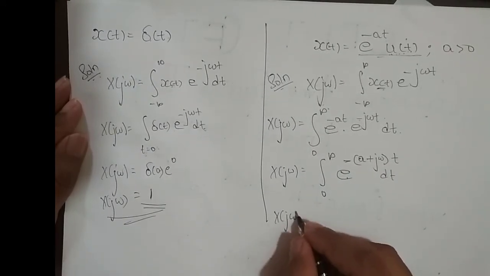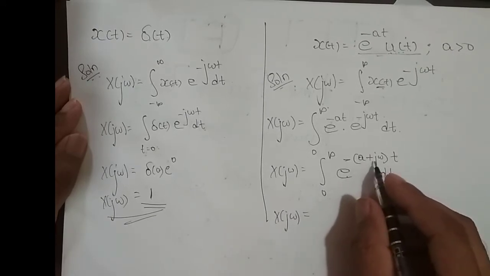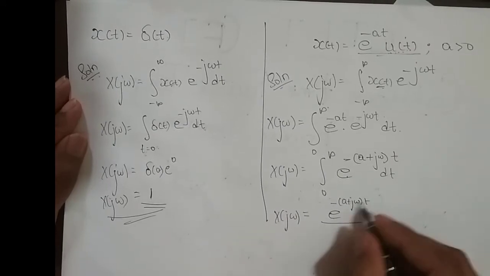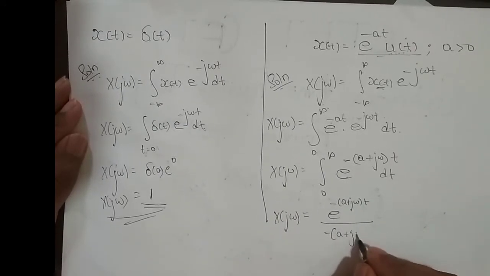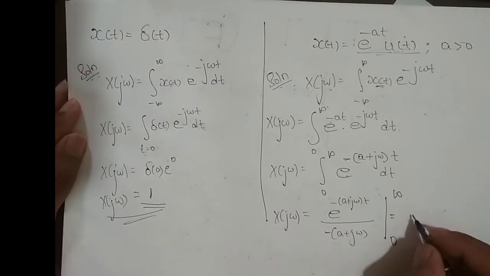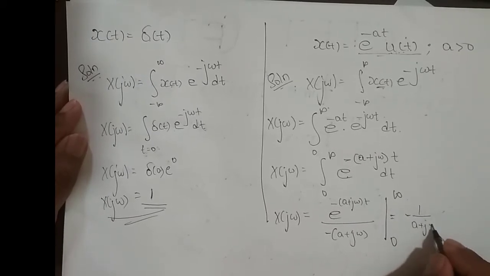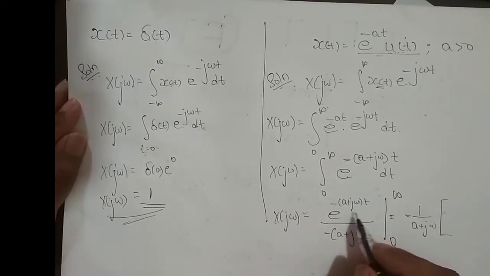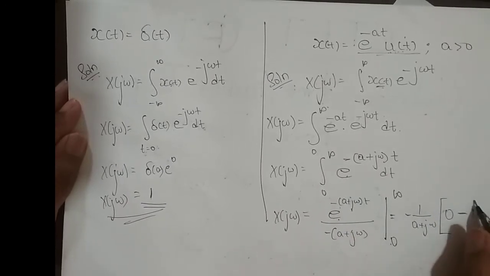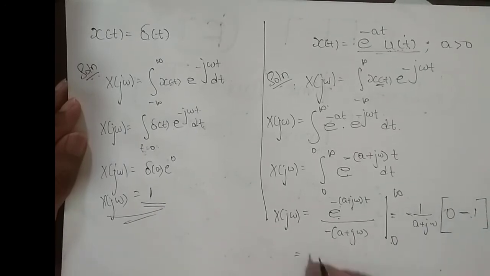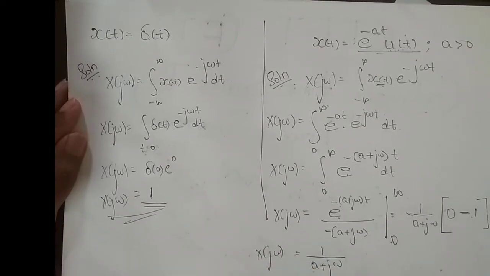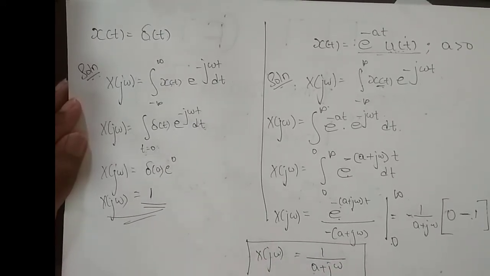So x of j omega equals, what's the integration of e power minus of a plus j omega t? It is nothing but e power minus of a plus j omega into t divided by the coefficient of t, which is minus of a plus j omega, with limits 0 to infinity. I apply the limit. The upper limit is e power minus infinity, which is 0, minus e power 0, which is 1. This is minus into minus plus, so I end up with 1 divided by a plus j omega. So x of j omega is 1 by a plus j omega.